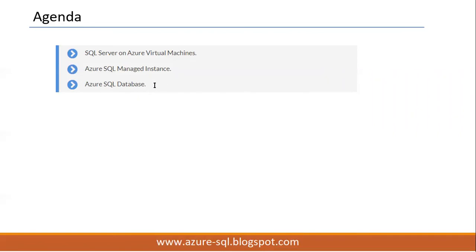Then the third one is the Azure SQL database service. It is a database level service. We can work with our database only. Means we can deploy our databases and work only at the DB level. We don't have access to the instance. We don't have access to the machine like here. Only DB level access is there.